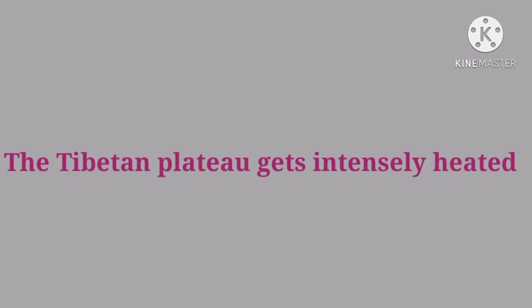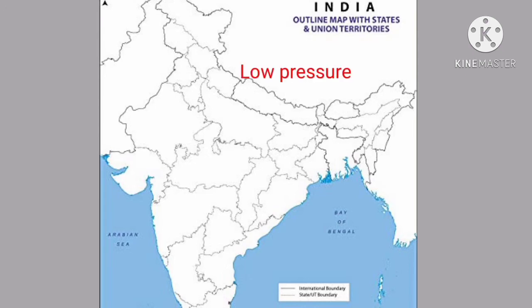Next, the Tibetan Plateau gets intensively heated. The Tibetan Plateau and the south of the Himalaya get intensively heated during summer, which results in strong vertical air currents and the formation of low pressure over the plateau. So the low pressure created there makes the wind move from the high pressure to low pressure area, which causes monsoon.